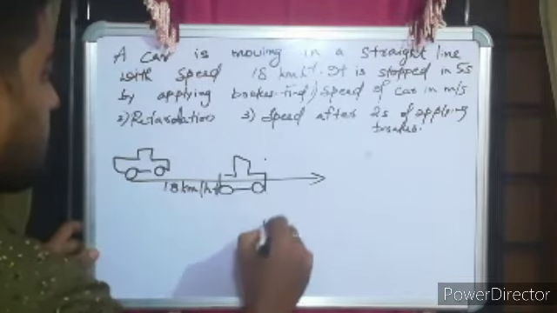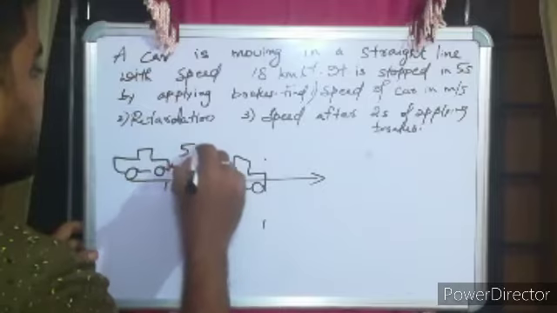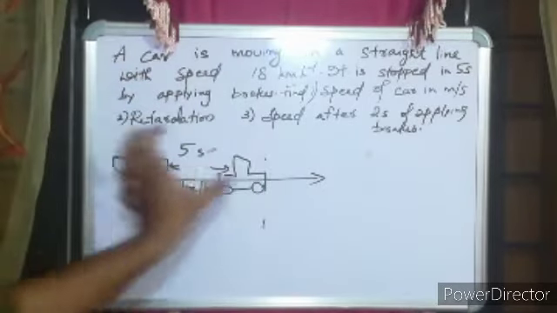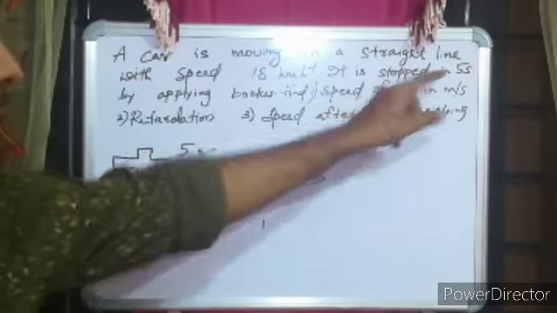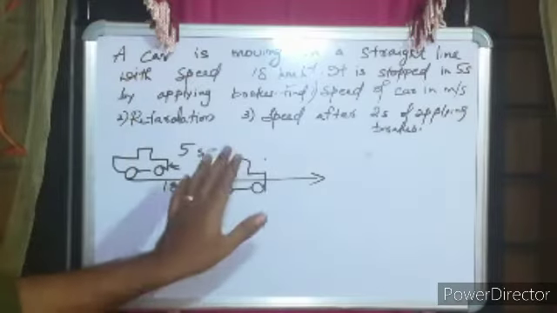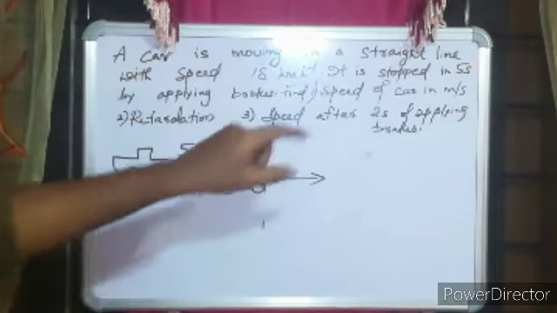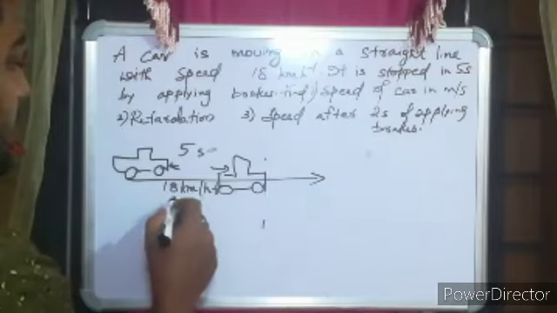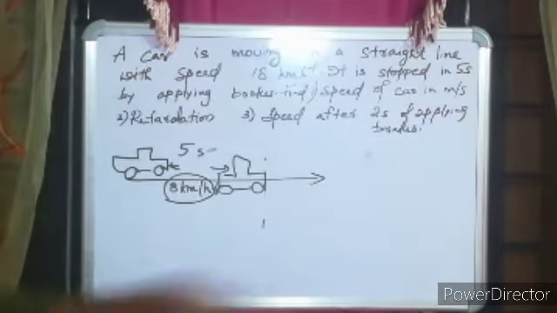Suppose it is stopped here. Again, the time it took is given to be 5 seconds. So the car is stopped in between and the time taken is given to be 5 seconds. Calculate the speed of the car in meter second, so meter second raised to minus 1.